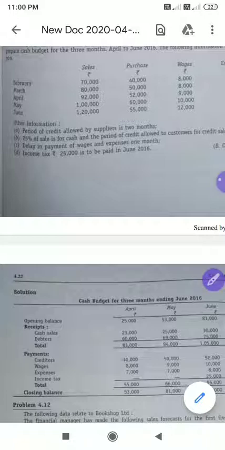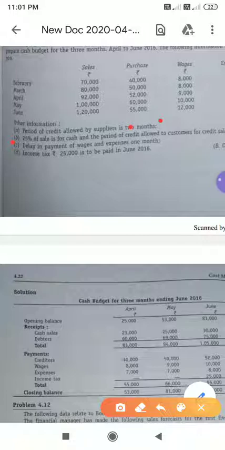So first we'll discuss credit purchases. Look at here, when it comes to sales, they have given 25% sale as cash, but when it comes to credit purchases, they have not given any information. So I've told you in the beginning of this video only, all purchases you should assume that credit purchases, because when they don't give information, you should assume credit purchase, 100% credit purchase, 100% credit sales. Now, but here the period allowed is how many months?